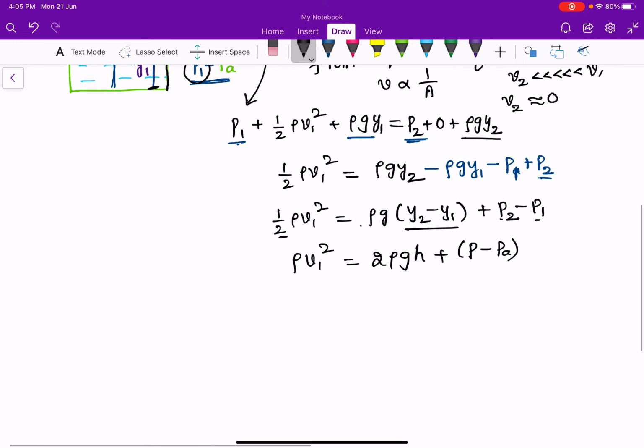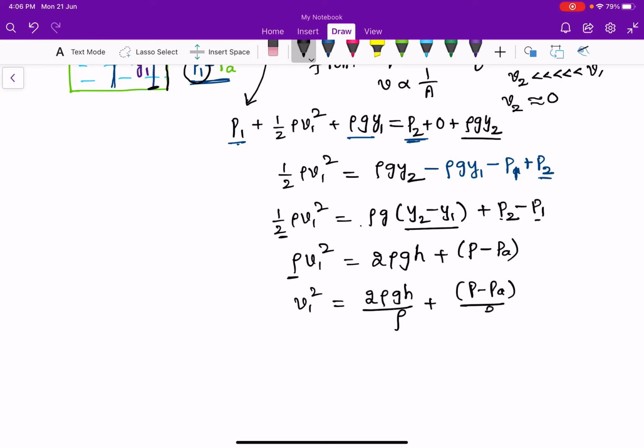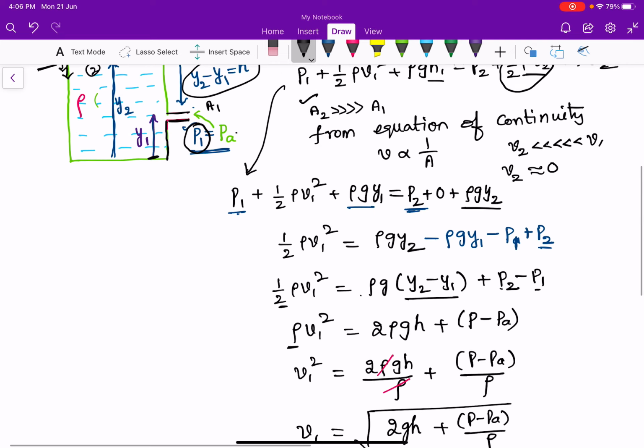I replaced this one. So V1 square is equal to, when this rho comes to the right side, it will be in the denominator: 2 rho GH divided by rho plus P minus PA divided by rho. So here this rho and rho get cancelled. So finally V1 is equal to, when the square comes to this side, square root of 2GH plus P minus PA divided by rho.